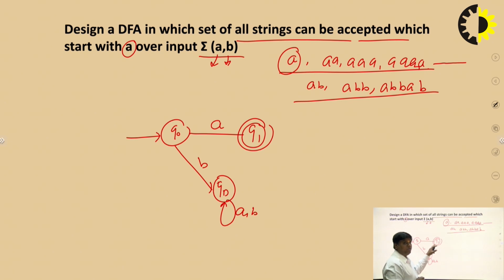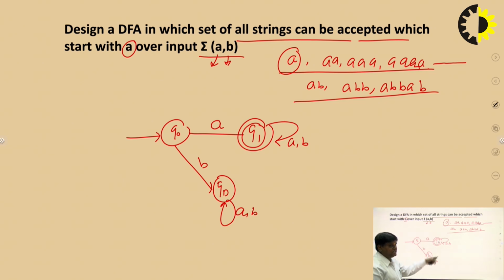No. On this state, we check the transition of A and the transition of B. If the machine starts from A, after that A or B comes, then our condition is satisfied. It means that this is the finite automata that always starts from A. Okay, that is the deterministic finite automata.